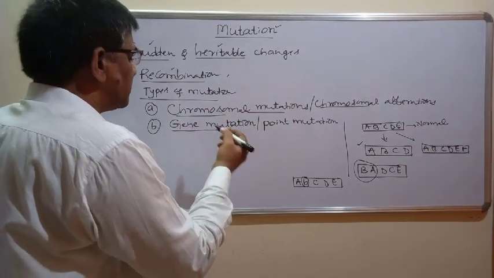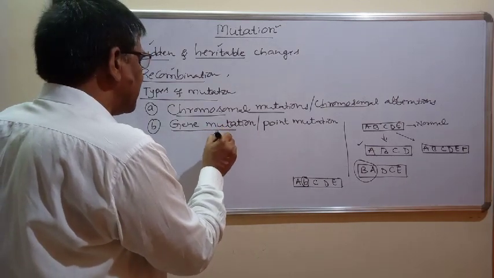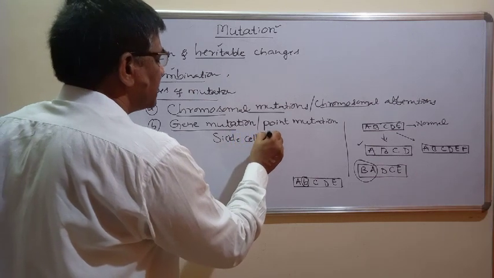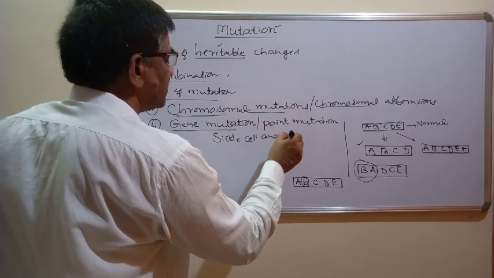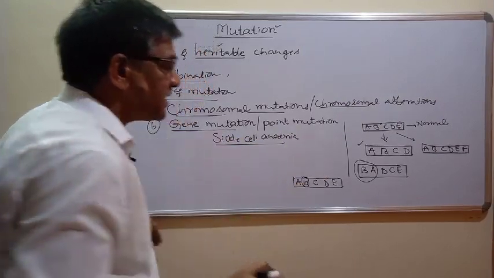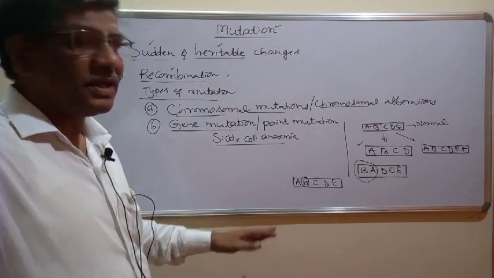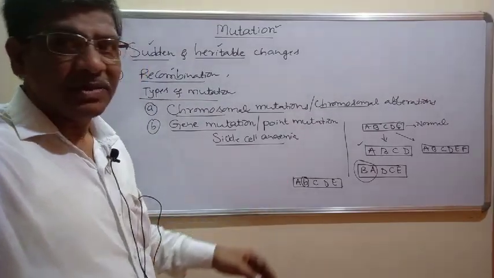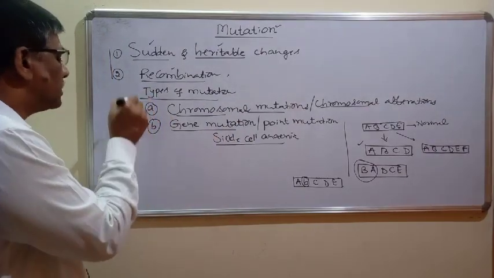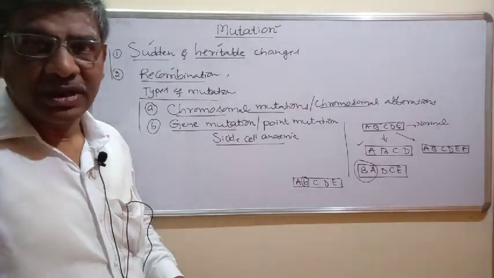Those diseases are called diseases caused due to gene disorders. For example, sickle cell anemia. Sickle cell anemia is a disease which is caused because of changes at the level of a particular gene, or the gene has become absent, or the gene has become recessive, because of that this disease is caused. So like this, these are all different types of mutations. So this is what you should understand.